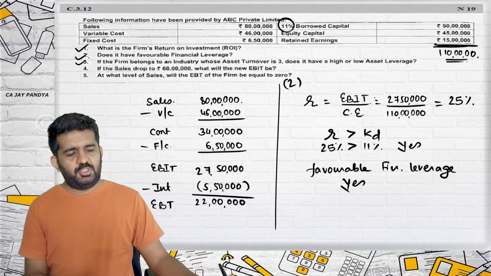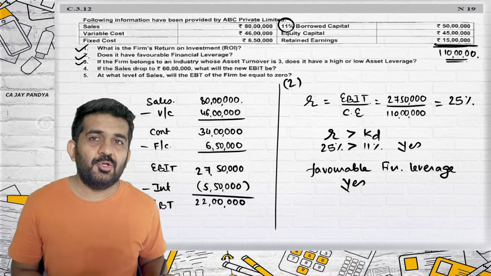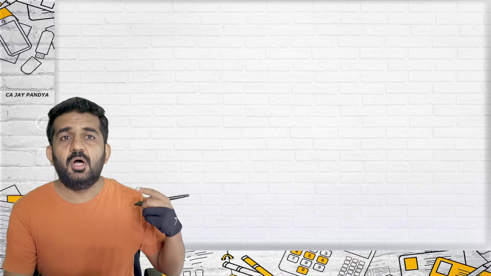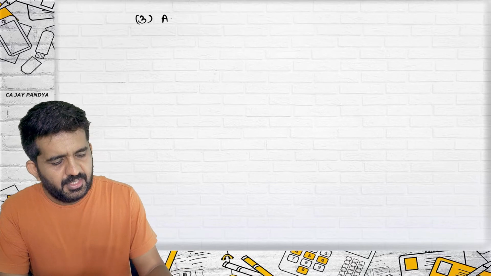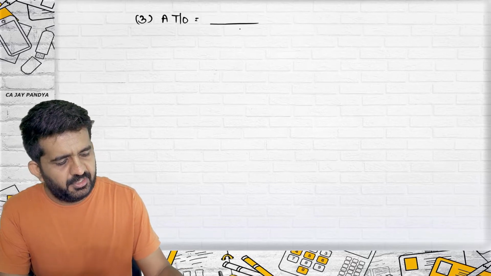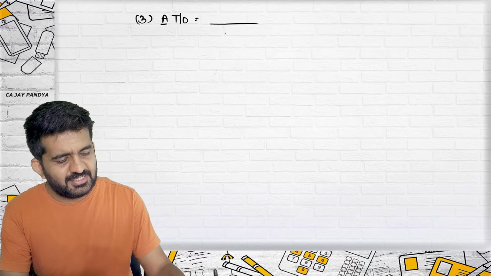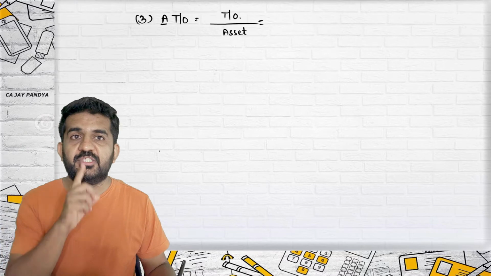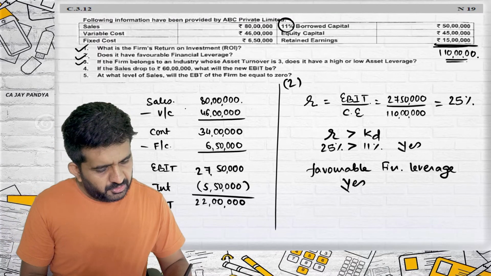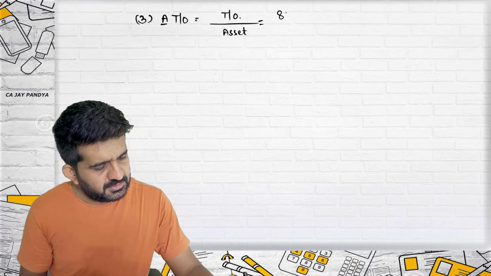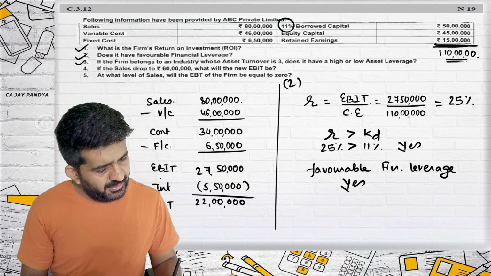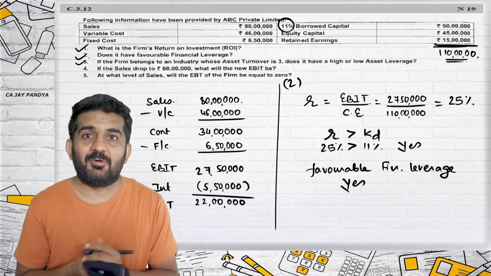Alright. Asset turnover, again we will be learning the formula in financial ratio analysis, but just try to understand over here. Asset turnover is, for what you are finding out, asset will be in denominator, turnover will be in numerator. Turnover is sales. I am finding out turnover in this case. What is turnover? 80 lakhs divided by total assets. Now, asset figure is not given.